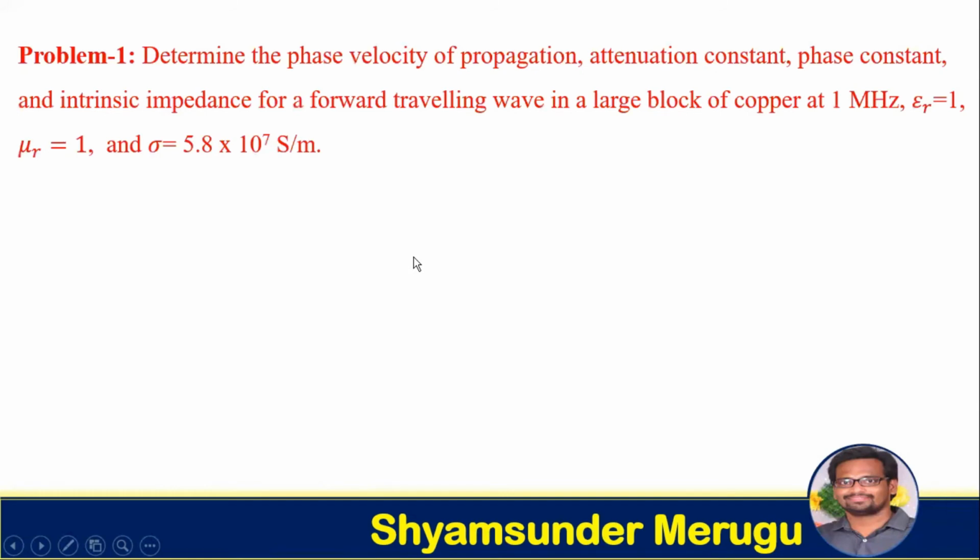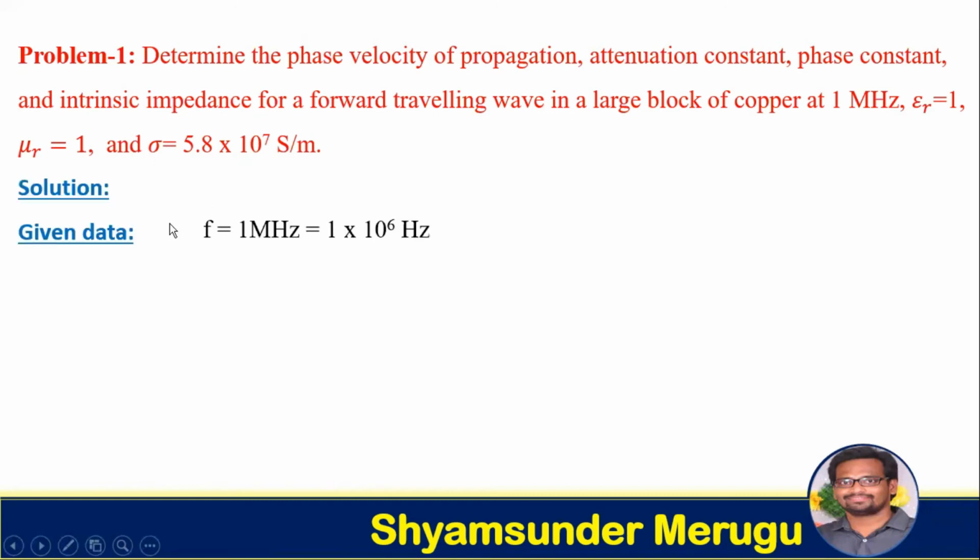Coming to a numerical problem: determine the phase velocity of propagation, attenuation constant, phase constant, and intrinsic impedance for a forward traveling wave in a large block of copper at 1 megahertz. Epsilon r equals 1, mu r equals 1, and sigma equals 5.8 into 10 power 7 Siemens per meter. Let us go for the solution.